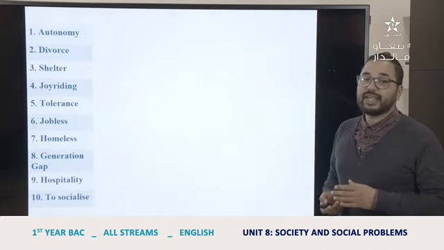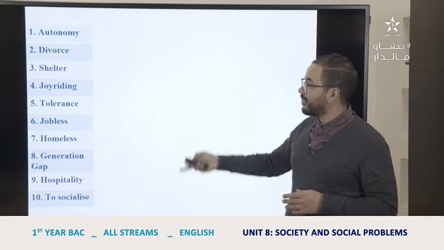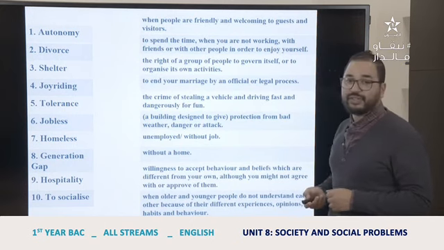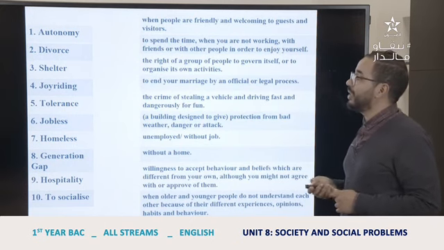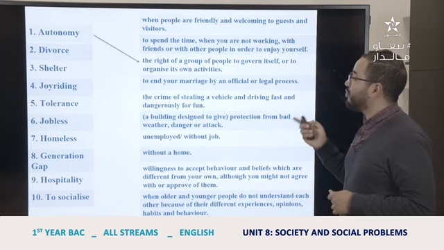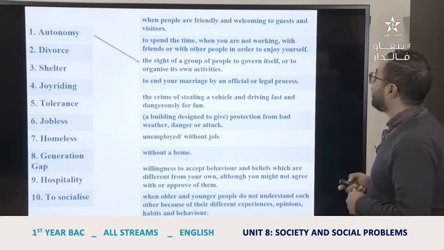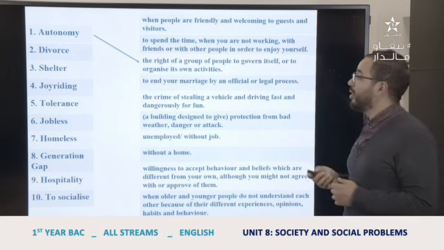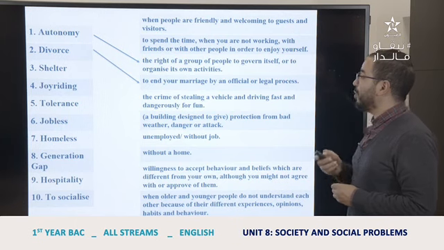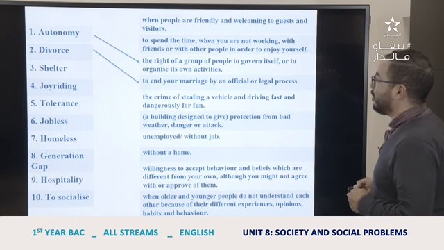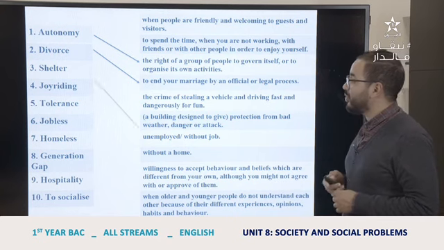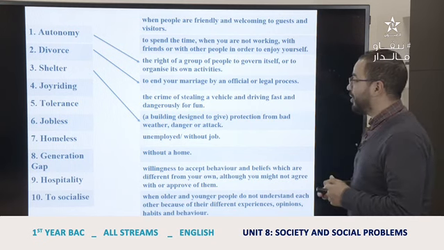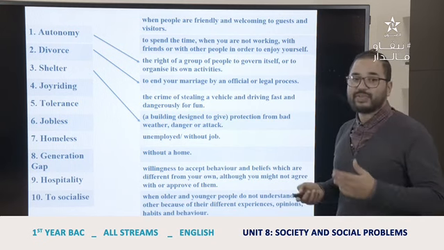Okay, so this is an exercise. These are some of the words that we have seen, and this is their definition. The first one is autonomy, and as we said, autonomy is the right of a group of people to govern itself or to organize its own activities. Divorce is to end your marriage by an official or legal process. Shelter, as we said, is a building designed to give protection from bad weather, danger, attack, and it's also sometimes for homeless people.